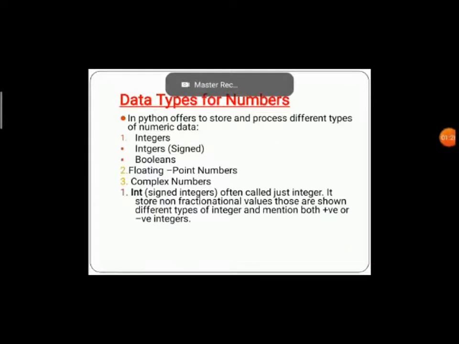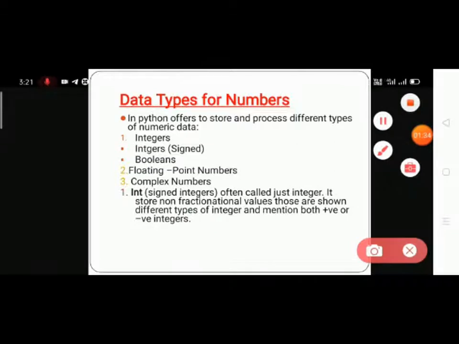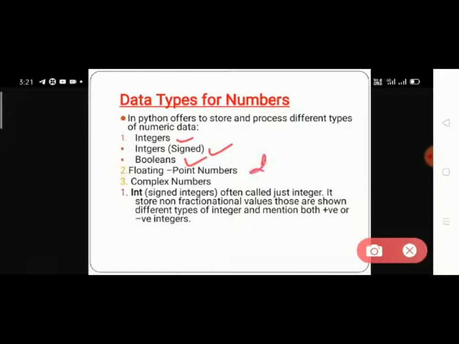So first is data types for numbers. Data type numbers means those which store numbers, like integers, and integers are of two types: signed and boolean. Next is floating point; those store decimal numbers.